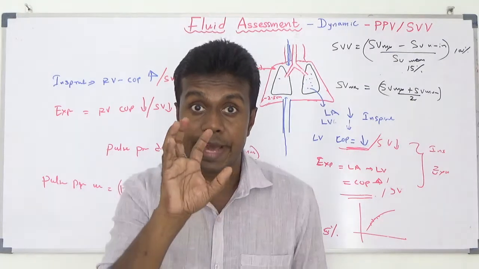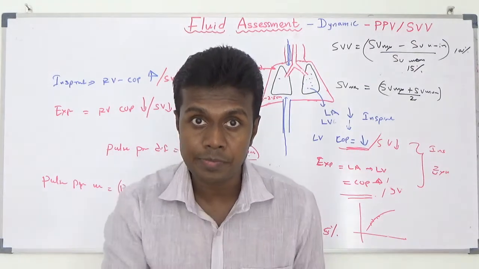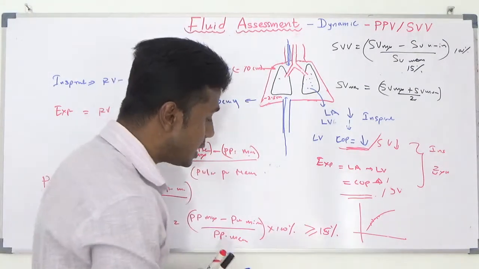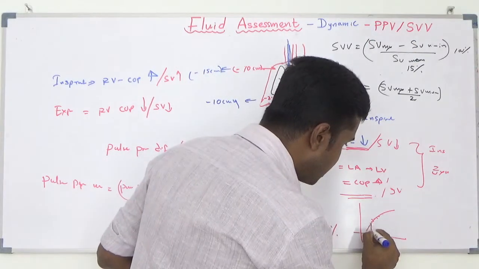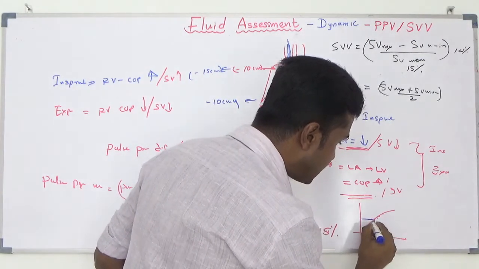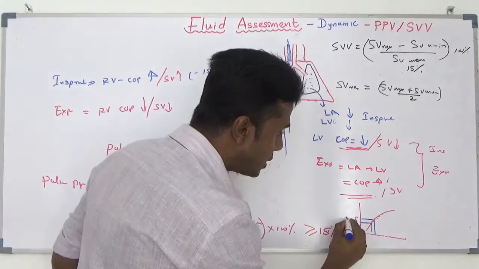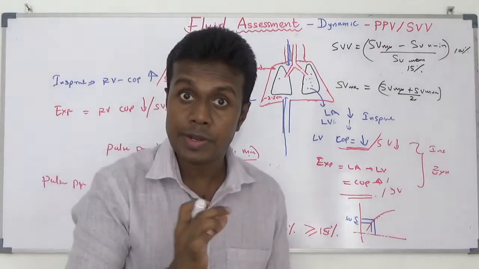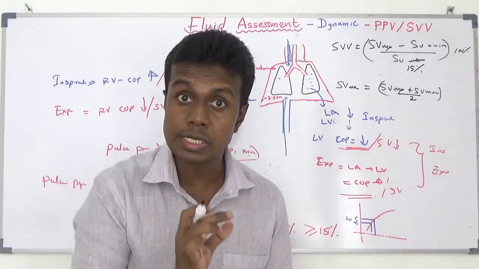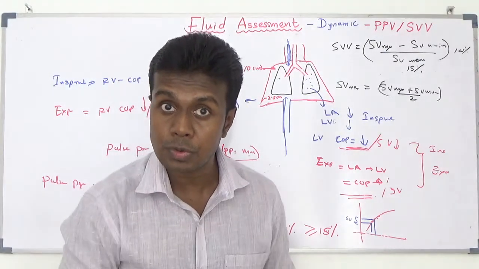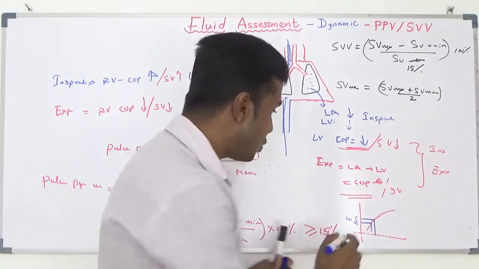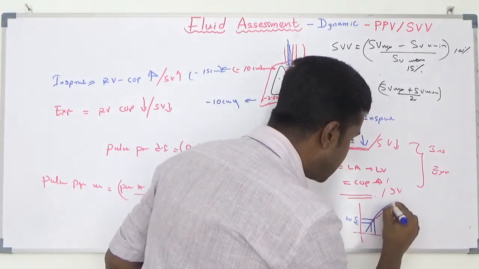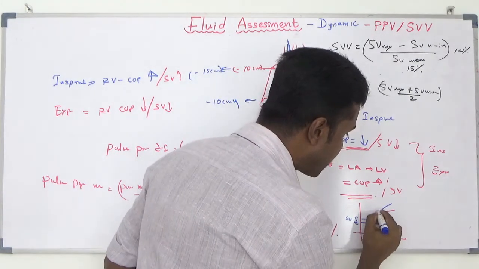That means the inspiratory expiratory stroke volume change creates a significant stroke volume difference. Inspiratory expiratory venous resistance change creates significant cardiac output or stroke volume change. That means your patient is on the steepest part of your curve, and you can give further fluid.